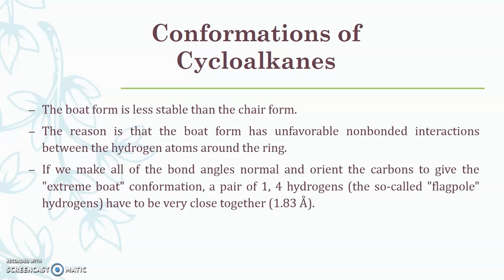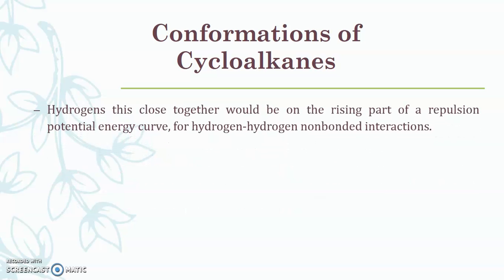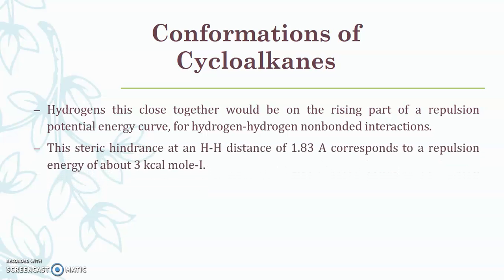If we make all of the bond angles normal and orient the carbons to give the extreme boat conformation, a pair of 1,4 hydrogens, known as the flagpole hydrogens, have to be very close together. Hydrogens this close together would be on the rising part of the repulsion potential energy curve for hydrogen-hydrogen non-bonded interaction. Due to this steric hindrance, a hydrogen-hydrogen distance of 1.8 corresponds to a repulsion energy of about 3 kilocalorie per mole.